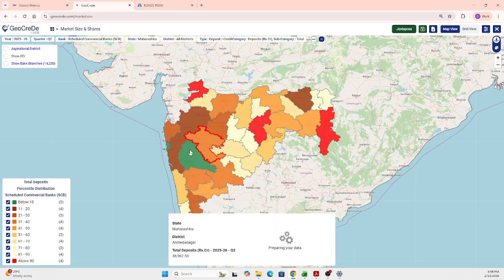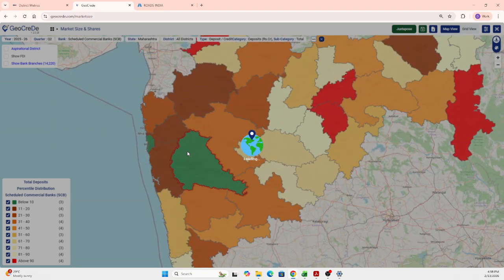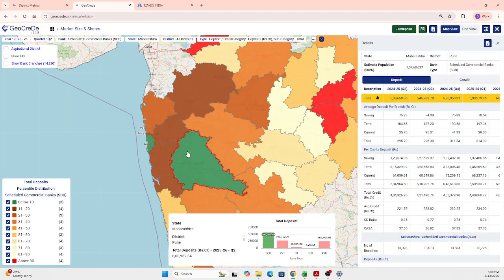And most interestingly, if you select any district, you get the complete data. So what are all the categories that we discussed?